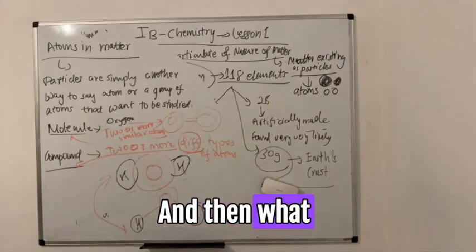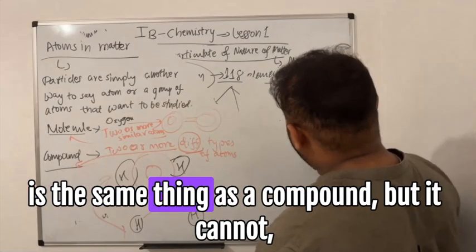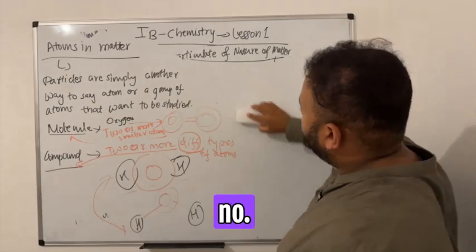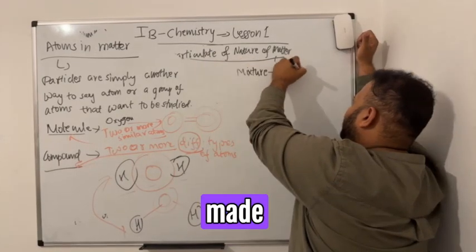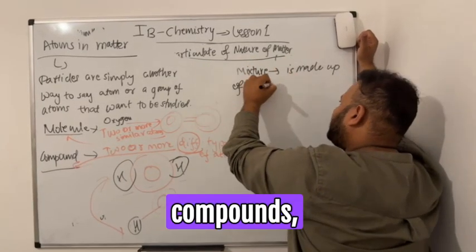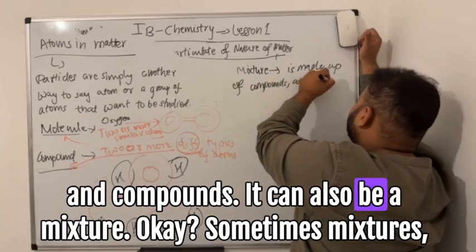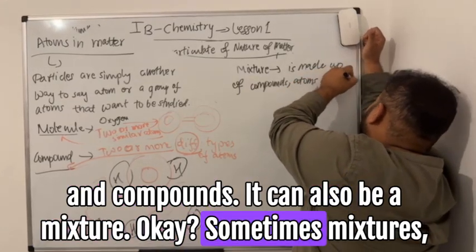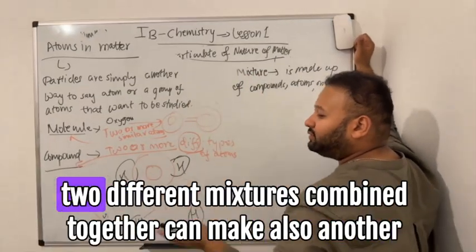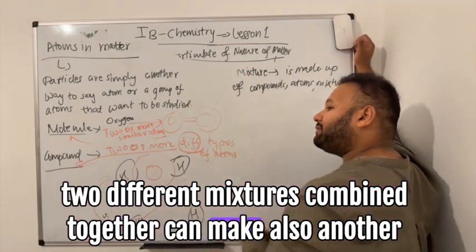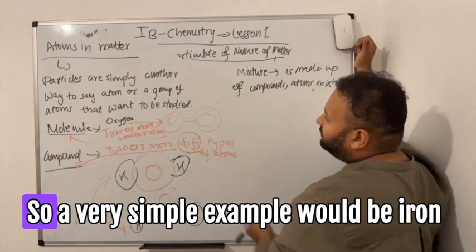And then what is a mixture? A mixture is the same thing as a compound, but it can be separated. That's the important one. A mixture can be made up of compounds and compounds. Sometimes mixtures are made up of mixtures. Two different mixtures combined together can also make another mixture.